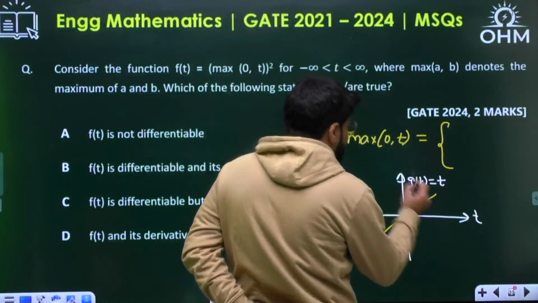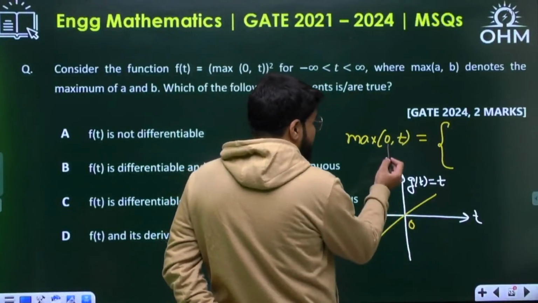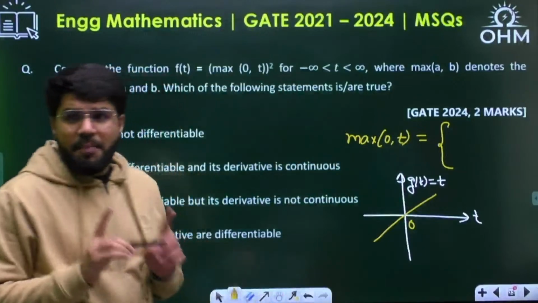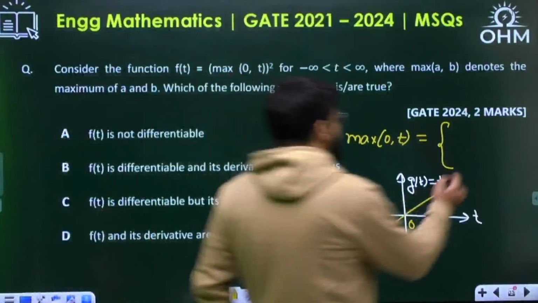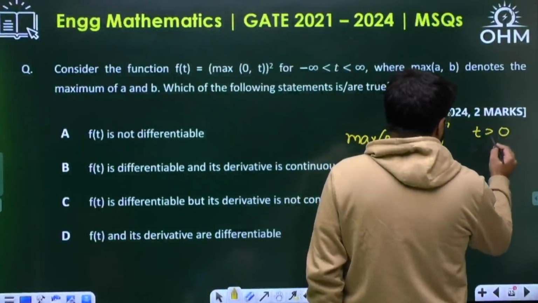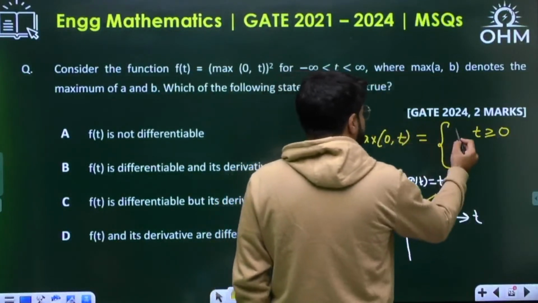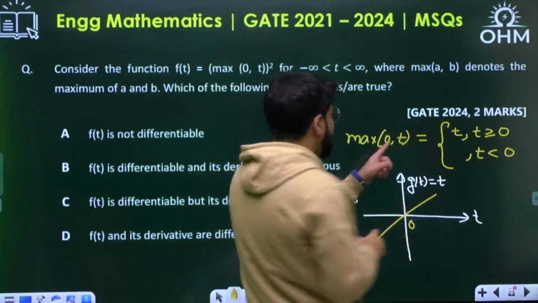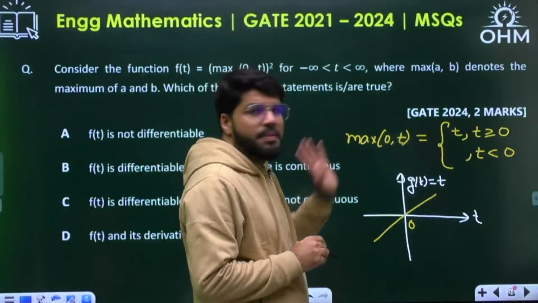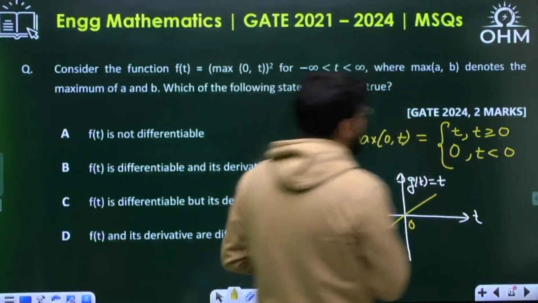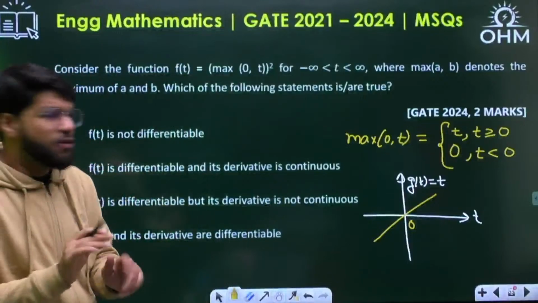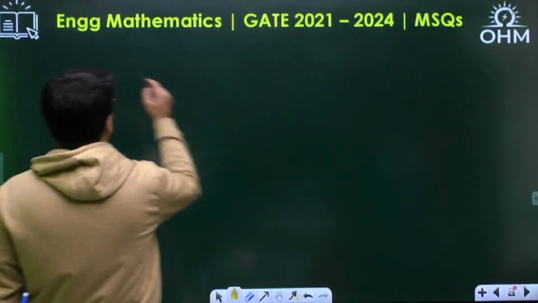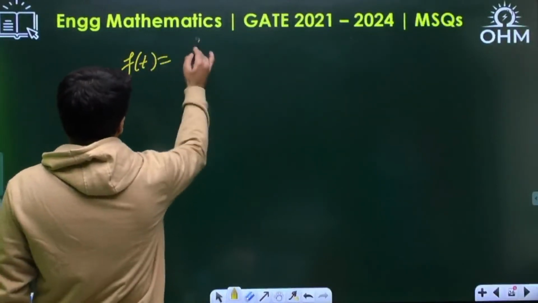But for the left hand side, t is less than 0. Maximum of them has to be the answer. So if t is greater than or equal to 0, the maximum value is t. But if you take negative values like -1, -2, -3, then 0 will be the maximum. This is about max of 0 comma t, and hence my function f(t) is further the square of it.